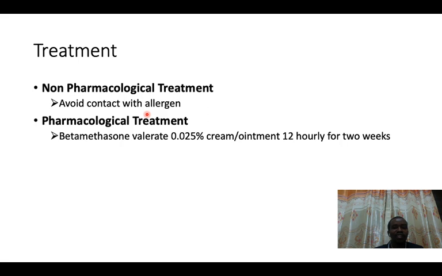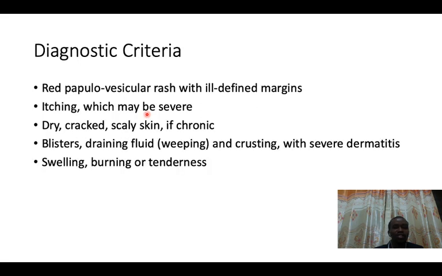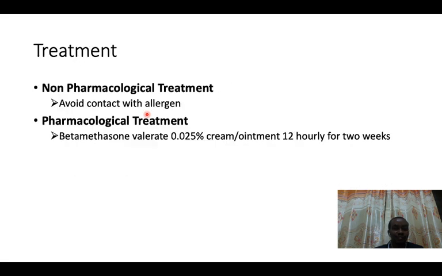You insert a Foley catheter to a patient, it induces a dermatitis reaction. Then the treatment is to remove that allergen, which is the Foley catheter or the urethral catheter, and to initiate betamethasone valerate cream on the area that has got skin inflammation. Otherwise, you can use oral steroid if you can't use the topical steroid.